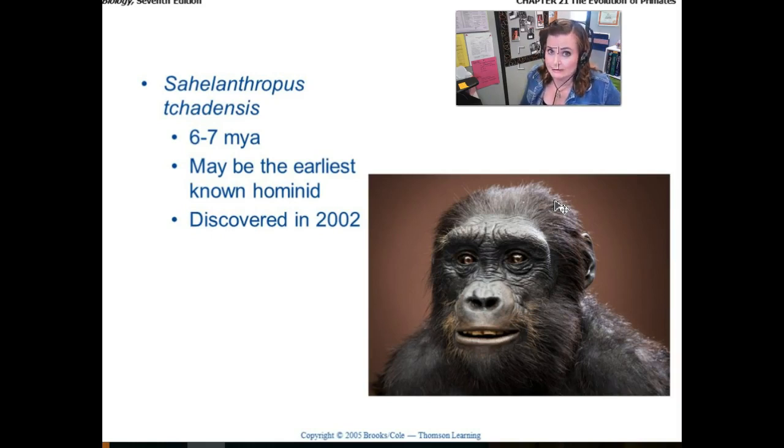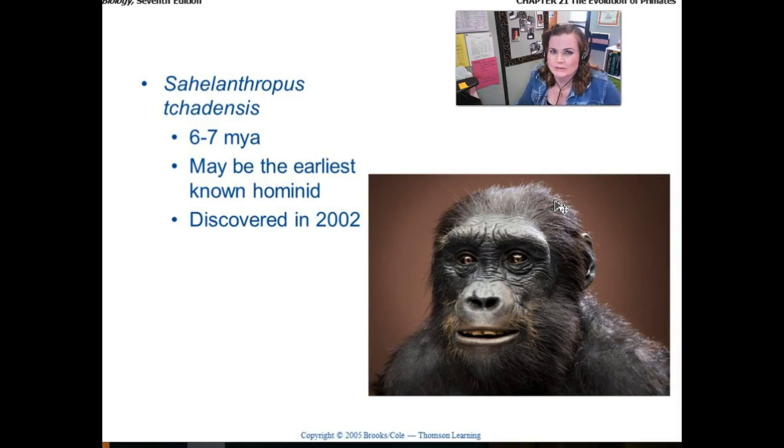This is a pretty recent discovery, only within the last 17 years, discovered in 2002. I'm going to try to pronounce this, but these names are not easy. Sahelanthropus tchadensis, and this most ancient of all hominids, or hominins in this case, was discovered in 2002.